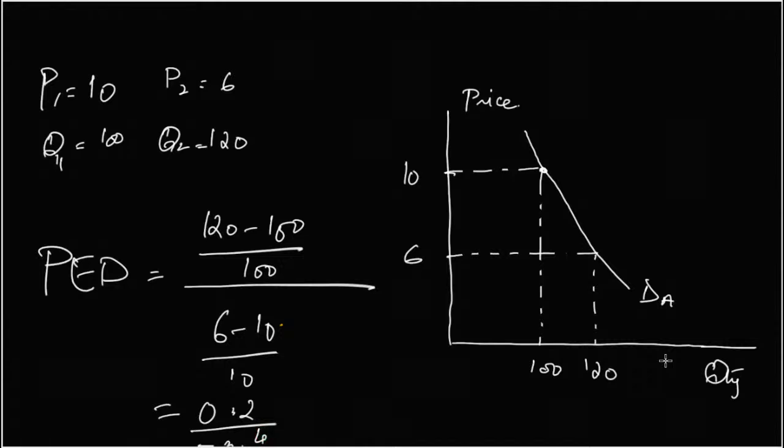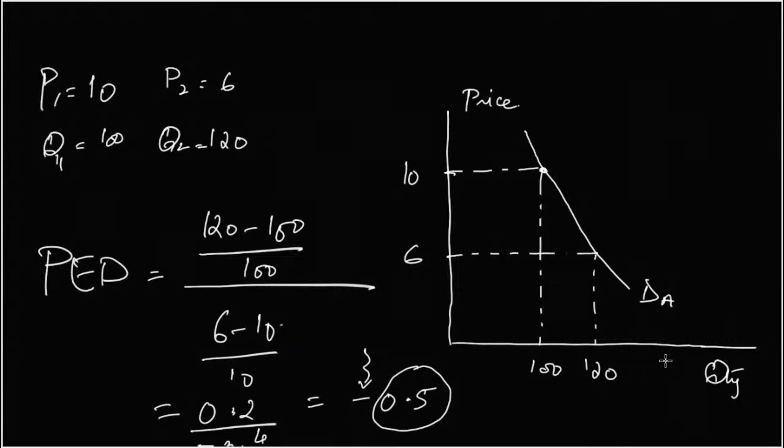So it will be minus 1 by 2, which is equal to minus 0.5. I know the answer is always negative for PED, so I can ignore that, and I can tell that the demand of this product is inelastic since it's less than 1. Okay, makes sense. Inelastic, because it's less than 1.